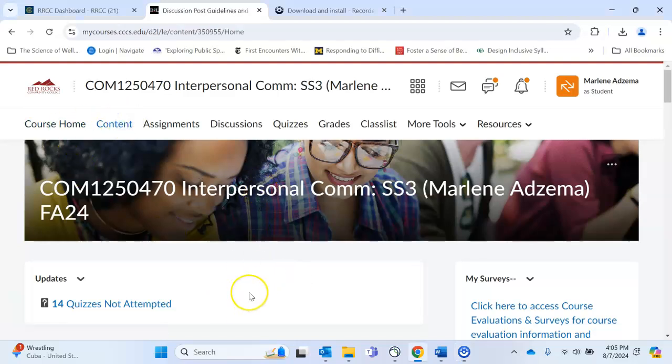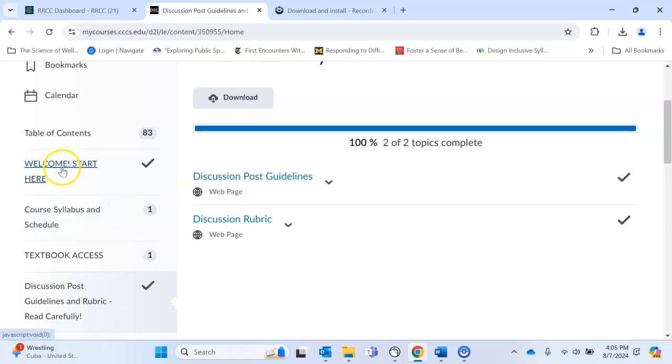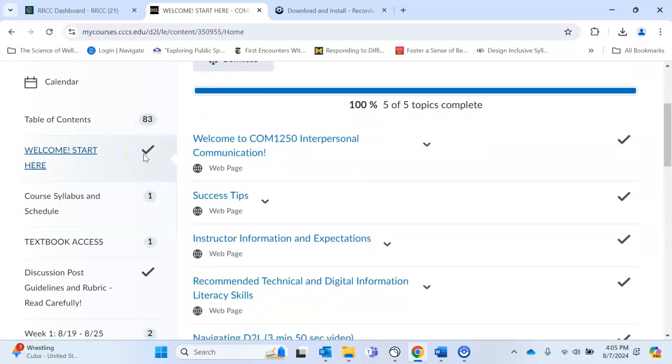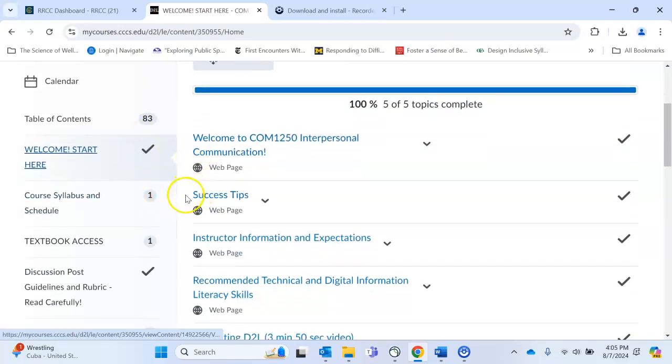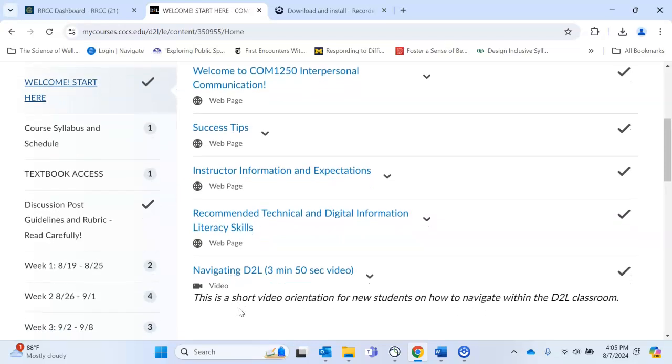Next, you want to click on the Content tab. This is where you will find all of the course content. Here is where you want to start in the Welcome Start Here module. Here's where you'll find information about the course, tips for success, information about me, and an additional video that's a more generic video specific to D2L.